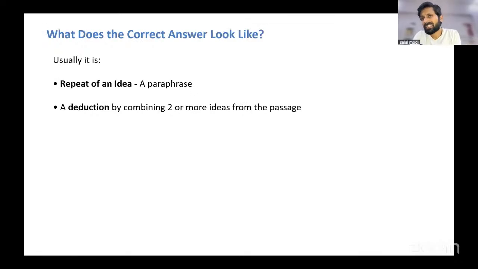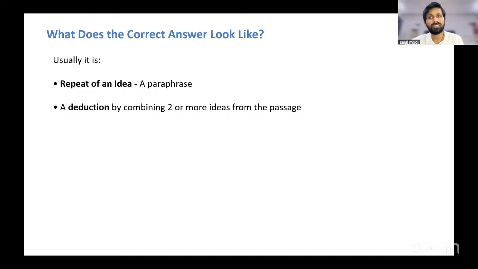What does the correct answer look like? We just discussed the incorrect answers: new information, exaggeration, just a possibility. The correct answer will be, in many cases, maybe in most cases, just a repeat of an idea. A repeat of an idea would mean combining two ideas given in the passage to create an option, or it could just be a paraphrase of a given statement. So don't hesitate marking an option when you think, hey, this has just been discussed, this is very clearly stated in the passage.